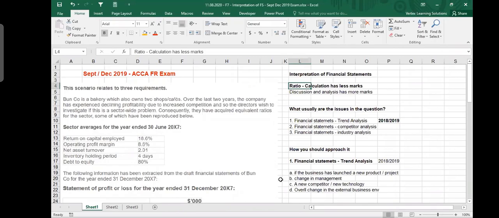I am not here to teach you how to calculate ratios. Of course, we will calculate, but my purpose is to tell you which ratios you should calculate and how you interpret them. Your interpretation will depend on your understanding of the scenario, because if you do not understand the scenario, you cannot write about it. So this is financial statement trend analysis, what you are generally looking at.